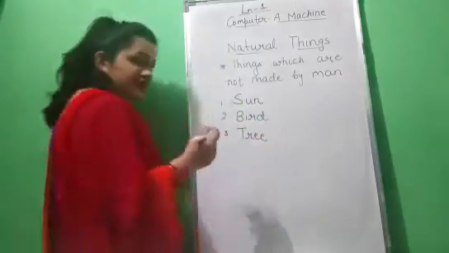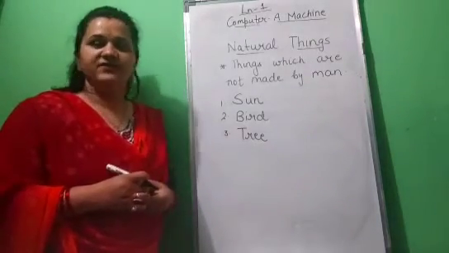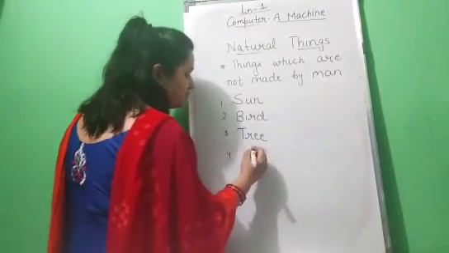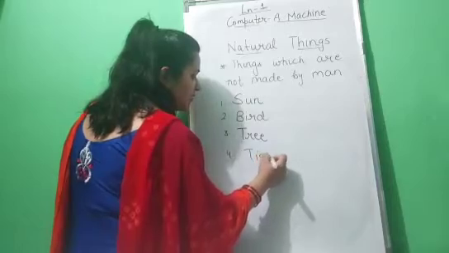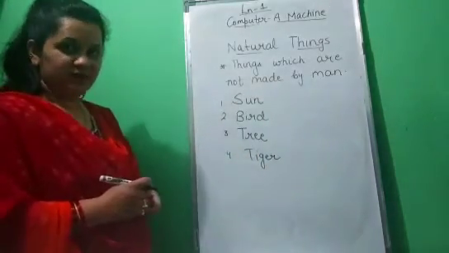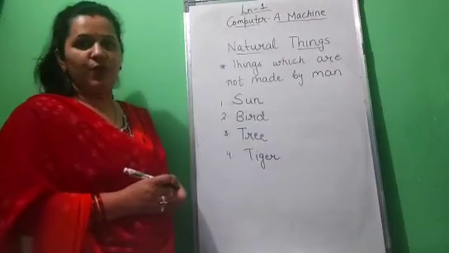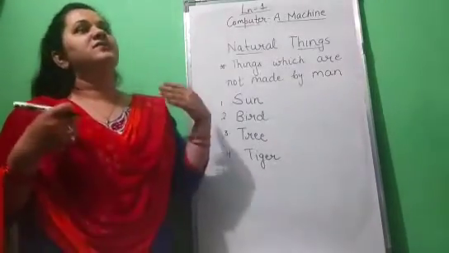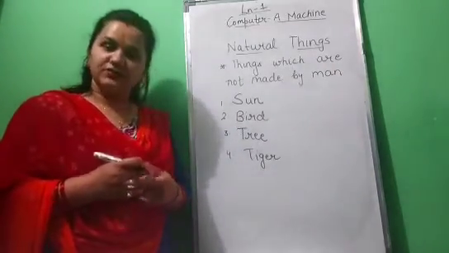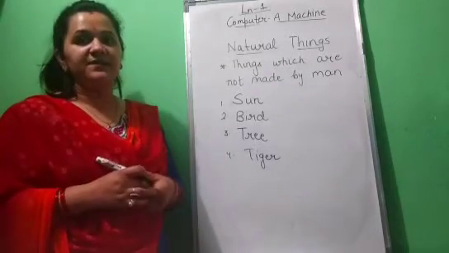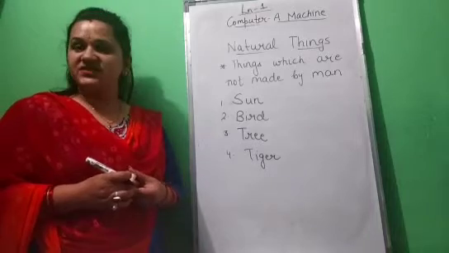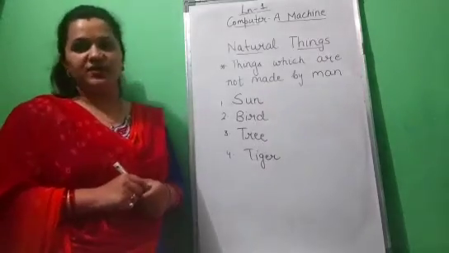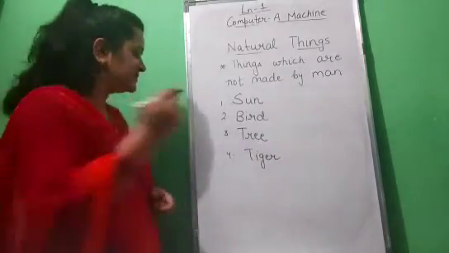Next, tree. A tree is also a natural thing. We have not made it. Next, tiger. A tiger is an animal. Children, have you made it? No, God has made it. So a tiger is also a natural thing. There are some more examples of natural things, like fruits, vegetables, elephants, animals, rivers, mountains.